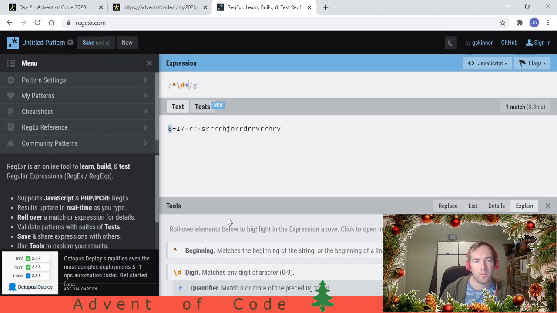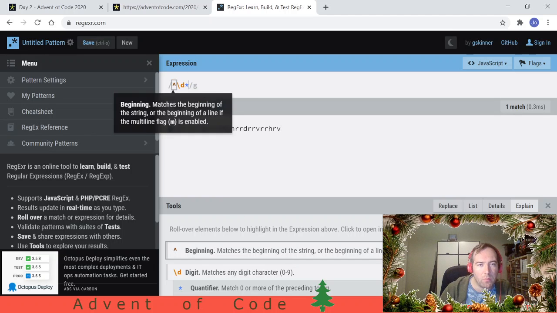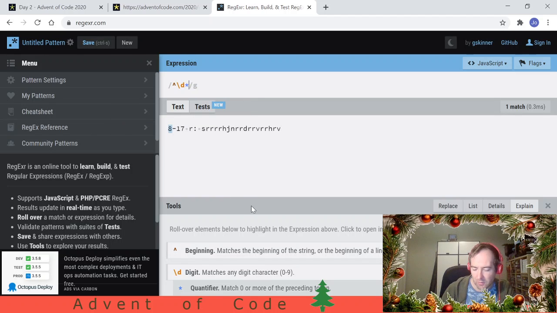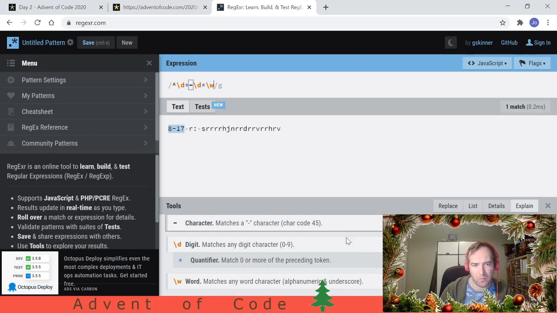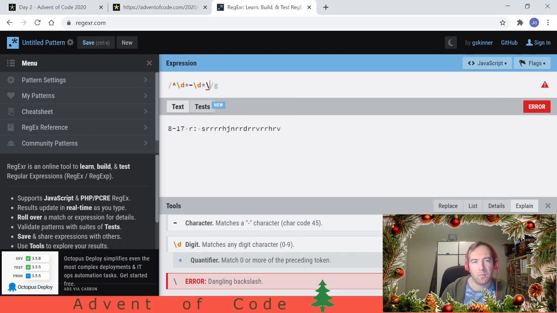I'm going to print it one per line so we can see what we're matching. So the beginning of the string, and then some digits, and then a minus, and then some more digits, and then a space. What is that? \W? Is \w word? It's everything except the word characters. \s, whitespace, good enough.